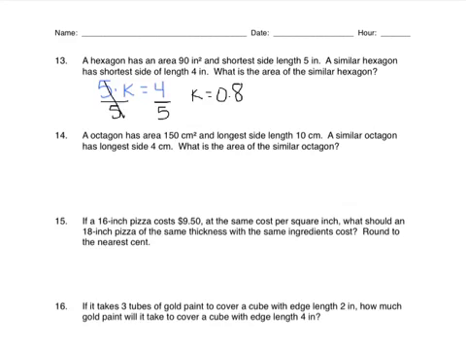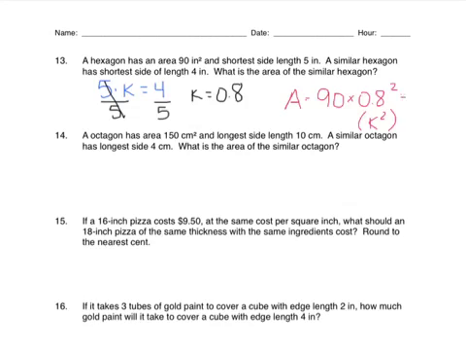So the area, to change this area to my new area, is going to get multiplied by this K value squared. So my new area would be the 90 times the 0.8 squared. And again, that's that K squared thing we were talking about a second ago.